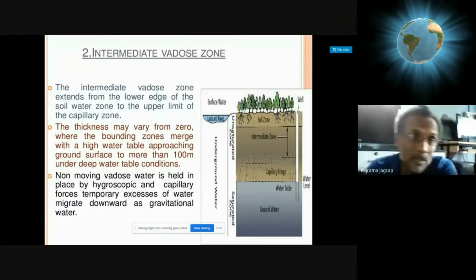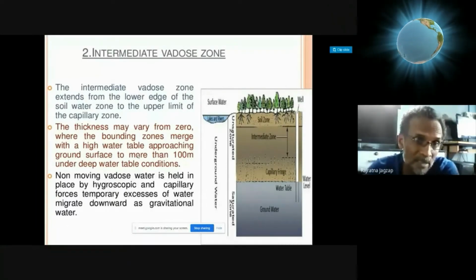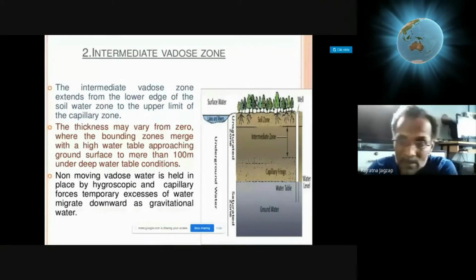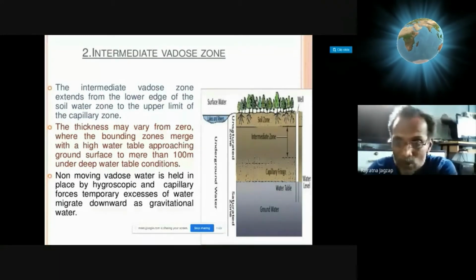One important thing here is that the thickness of these different zones may vary. For example, the wetter zone where there is no water can reduce in thickness in the rainy season, because infiltration will be more and this zone of saturation will increase.